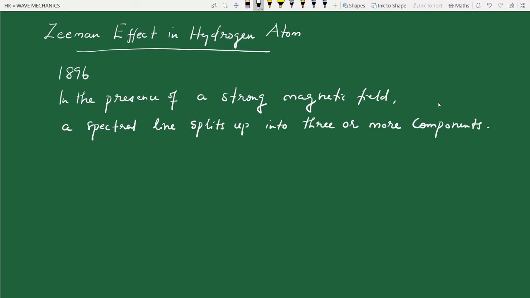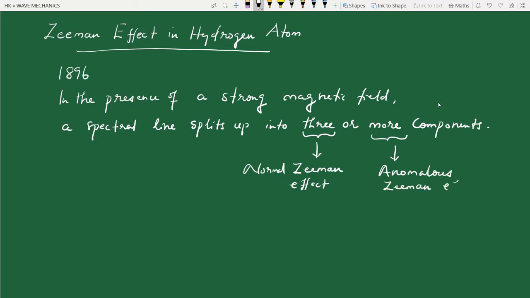This is called Zeeman effect, and if the splitting is into three, it's called normal Zeeman effect. And if the splitting is into more components, it's called anomalous Zeeman effect.